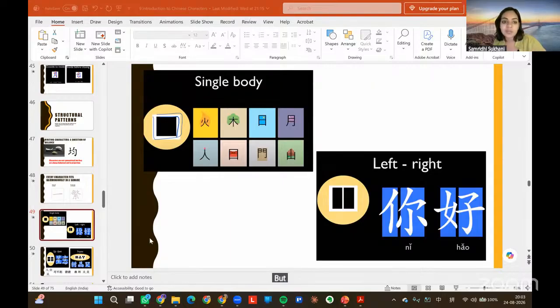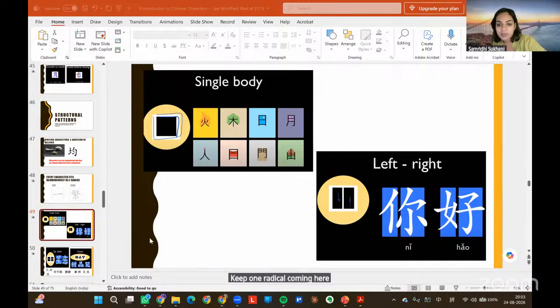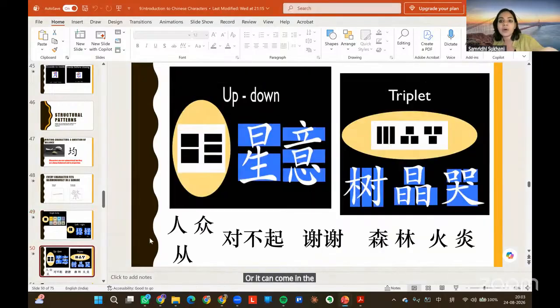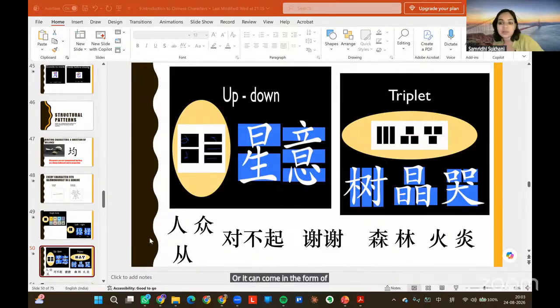But let's say there is a complex character which has two radicals. Those radicals can come in a left-right format, one radical coming here, one here, to form one complex character, which is called left-right. Or it can come in the form of up and down, two components coming together. Or it can come in the form of a triplet, three components coming together, or in the form of a triangle, an inverted triangle.